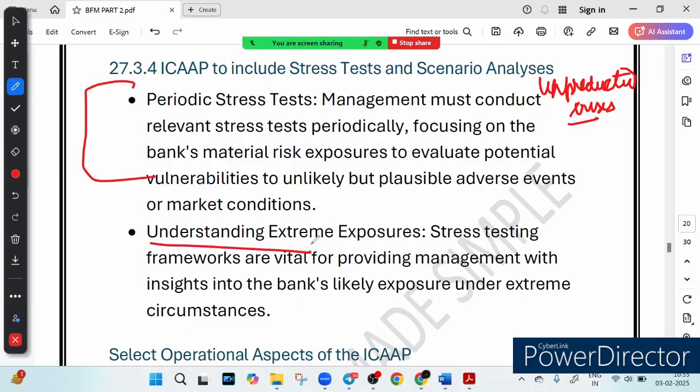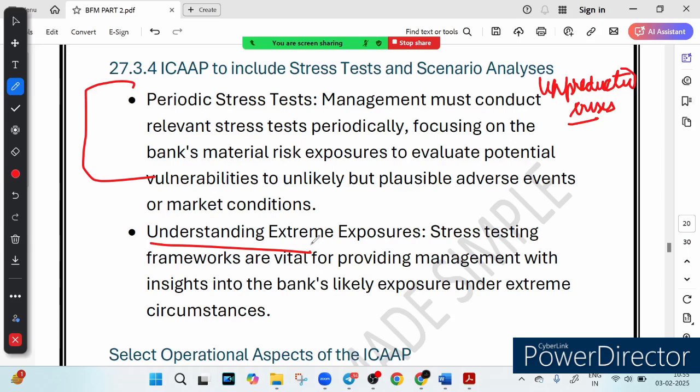Now then, the second thing we have is understanding extreme exposure. Banks don't just take normal risk, they analyze extreme but possible events. Like what if the stock market crashed 30% overnight? What if a cyber attack shut down online banking? What if a real estate crisis reduced loan repayment? Think of it like a car crash test. Better to know weak points before an accident happens, right? So that is called understanding extreme exposures.